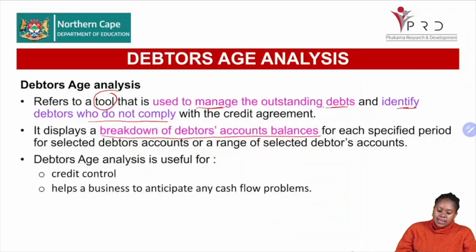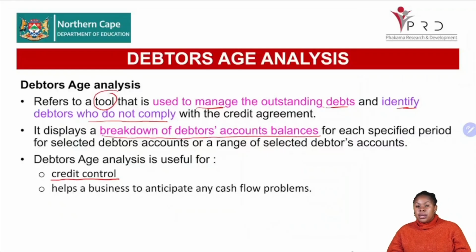Okay, then the debtors' age analysis is also useful for the following: to deal with the credit control so that the people don't take too much credit. So if a specific debtor has an allowance, or rather a limit of 10,000 Rand worth of debt in this company, then we need to ensure that we don't allow him to exceed that limit of 10,000.